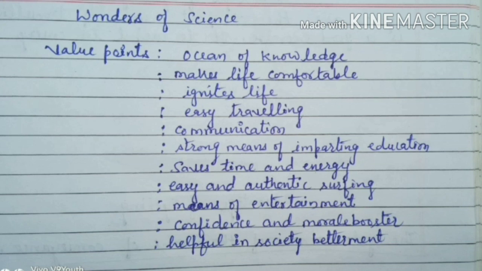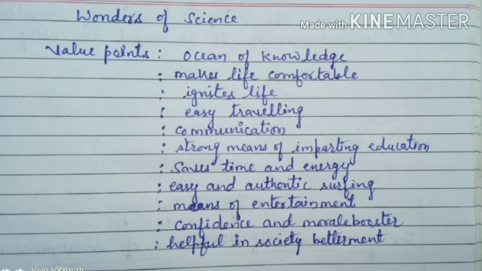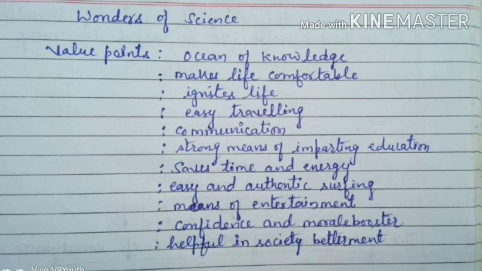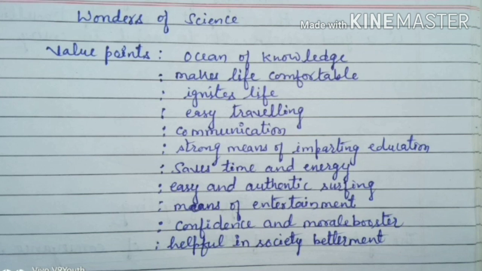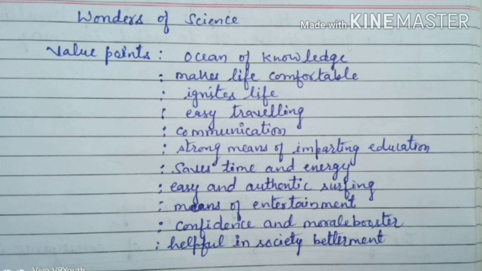After that, beta, means of entertainment. With the help of science, there are so many means of entertainment: TV, mobile phone, cinema. So all these are possible due to science. Means of entertainment, this is done. Confidence and morale booster. With the help of science, a man can have confidence and can dream big, and it is a morale booster. When we succeed in doing something, our morale is boosted automatically, and that is possible only with the help of science.